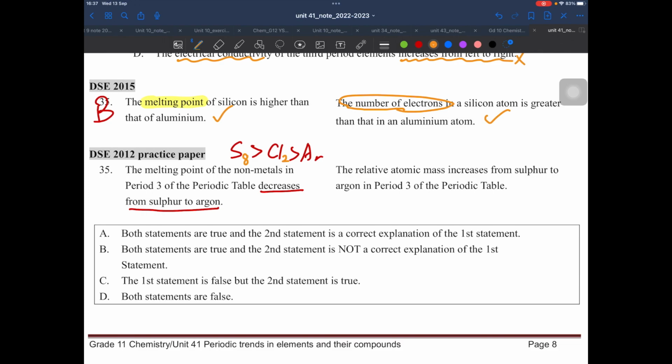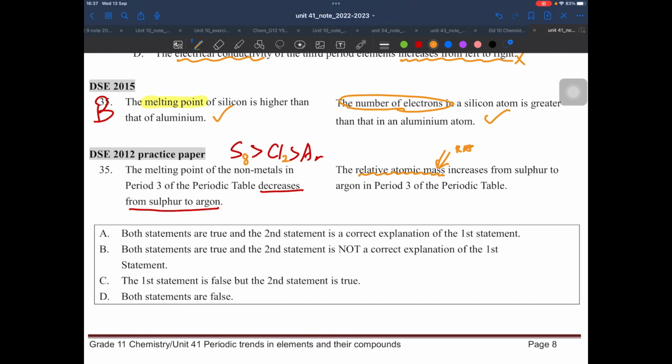The next one is the relative atomic mass. Again, they always play the same trick. They try to mix up atomic mass and atomic number. So be careful, okay? The atomic mass increases from sulfur to argon.